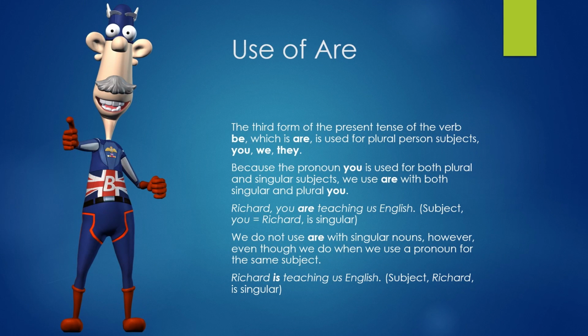Use of are. The third form of the present tense of the verb be, which is are, is used for plural person subjects you, we, they. Because the pronoun you is used for both plural and singular subjects, we use are with both singular and plural you. Richard, you're teaching us English. Subject you equals Richard is singular. We don't use are with singular nouns, however, even though we do when we use a pronoun for the same subject. Richard is teaching us English. Subject Richard is singular.